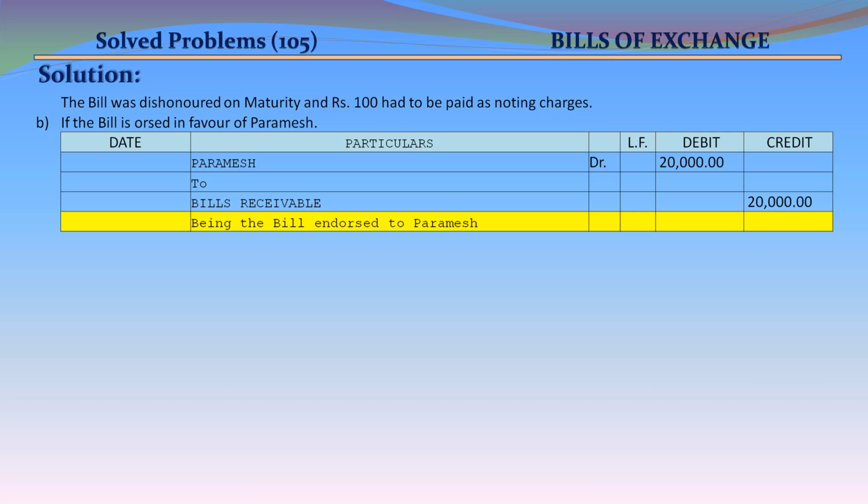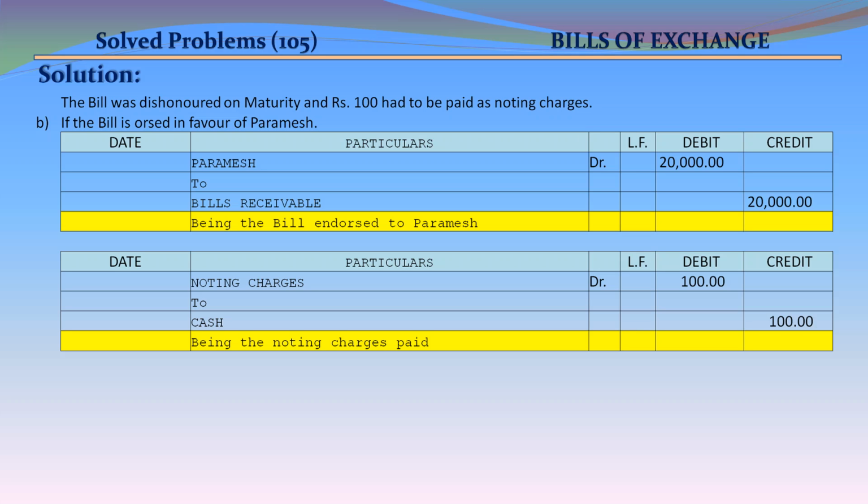And option B, if the bill is endorsed in favor of Mr. Paramesh. Journal entry will be Paramesh account debit 20,000 to bills receivable 20,000, being the bill endorsed to Mr. Paramesh. Second entry will be noting charges debit 100 to cash 100 rupees credit, being the noting charges paid.